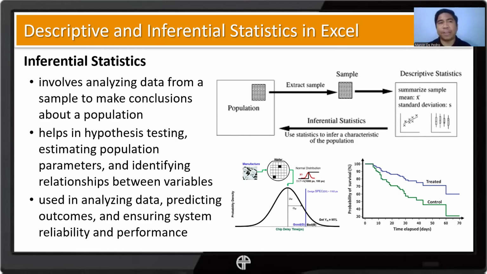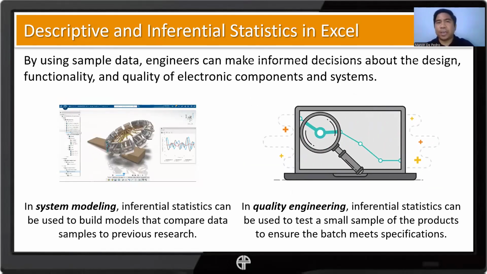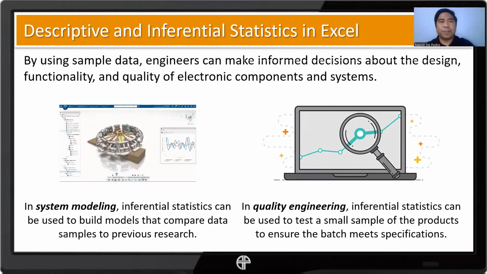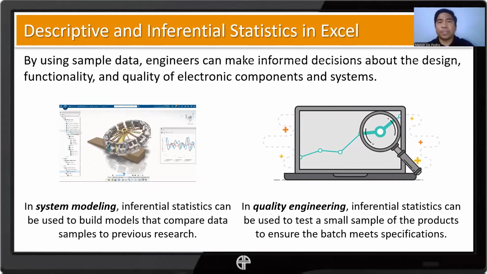So we have a lot of applications in inferential statistics, and there are several options that we can do. By using sample data, engineers can make informed decisions about the design, functionality, and quality of electronic systems, components, and systems.